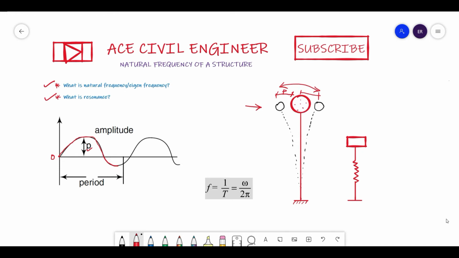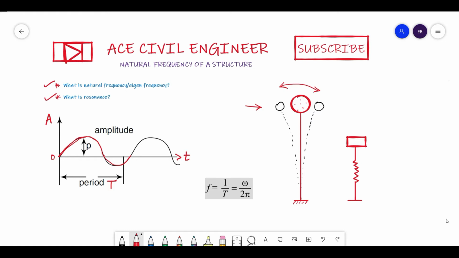Considering this, if you notice one point, from the initial position to maximum amplitude, again back to its original position, and again to maximum amplitude, and again it reaches back to the mean position. This complete oscillation is called a single cycle, and the time taken for this complete single cycle is nothing but the time period. This time period I will mention as t. In this graph friends, the horizontal axis is small t, that is time, and this is amplitude a, let it be a.